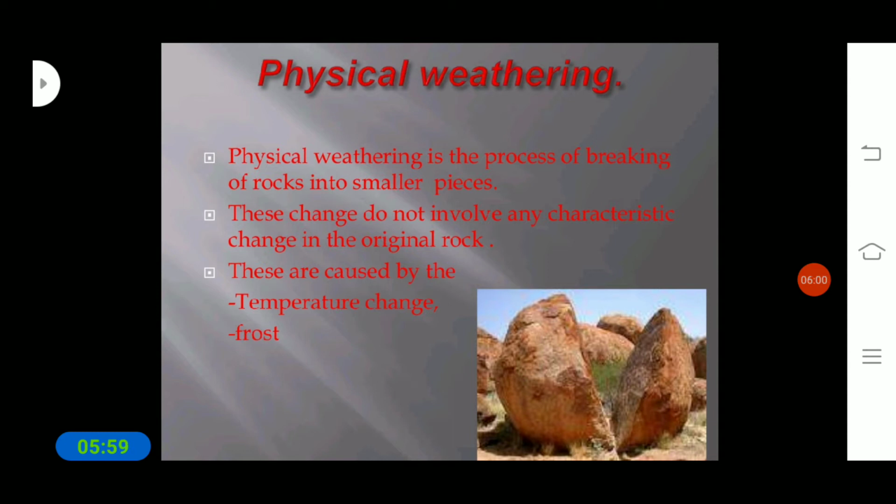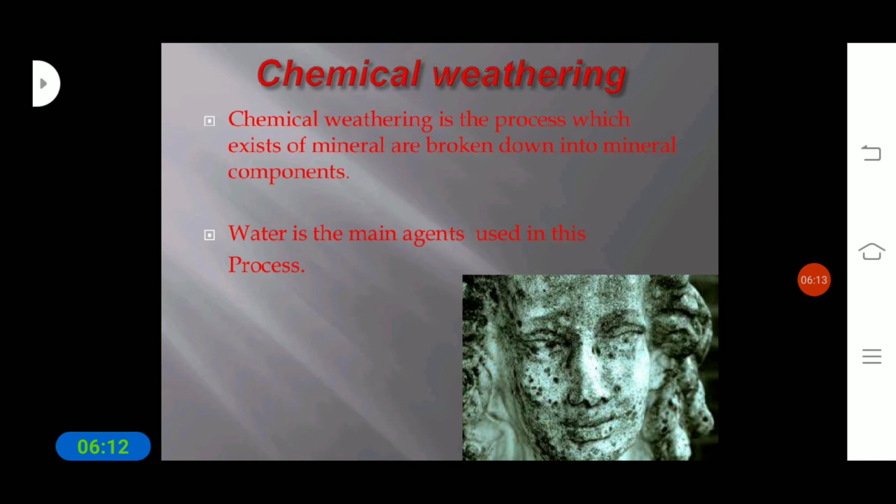Okay, so this is physical weathering, which is caused by the action of temperature change, and another one is frost. Okay, so what do you mean by chemical weathering? Chemical weathering is the process in which minerals break down into their mineral components. Water is the main agent used in this process.